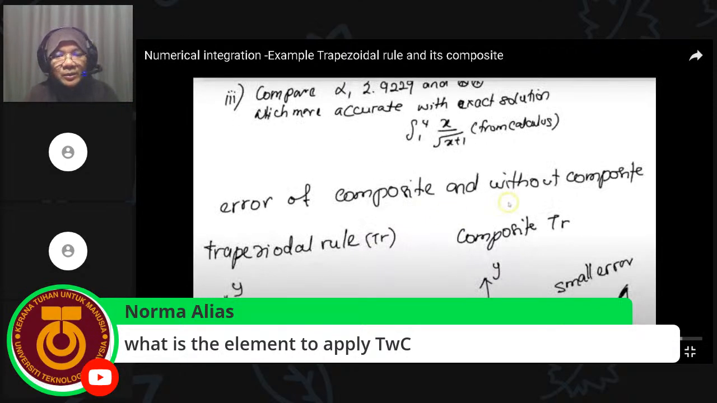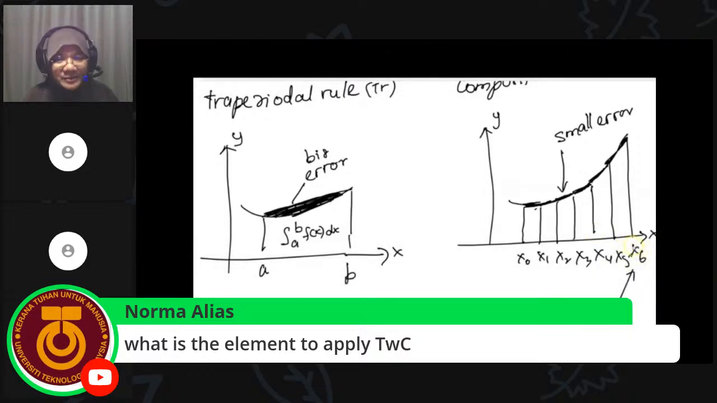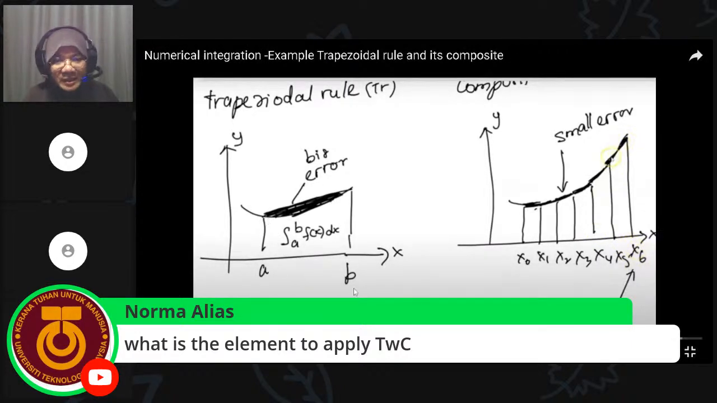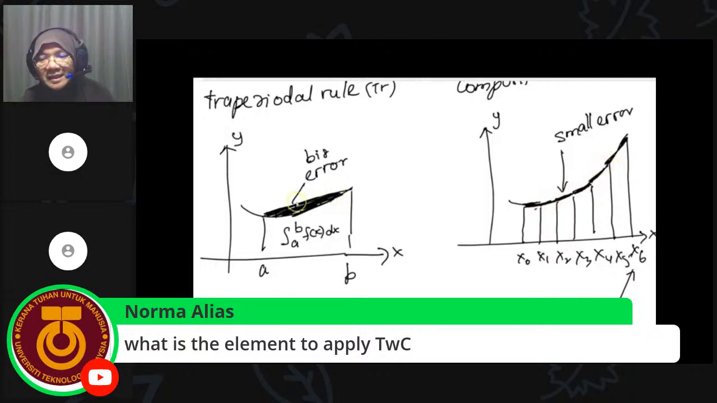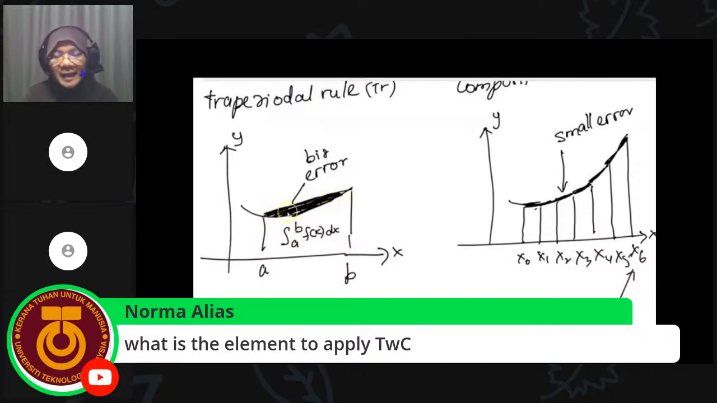All right, so how do we want to reduce the error? Which one do you want to reduce? You can see the straight line, the trapezium between A and B, and then the small error that you create by slicing the area using the composite trapezoidal rule. In this case you are still creating an error, because there is an error between the trapezium and the graph, the area below the graph. So you have two errors here.